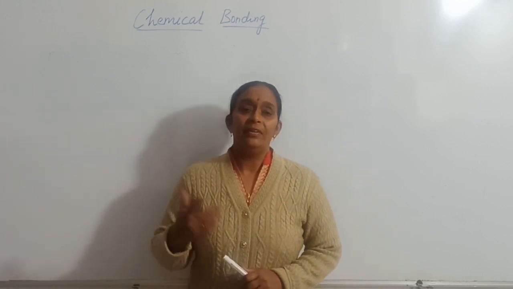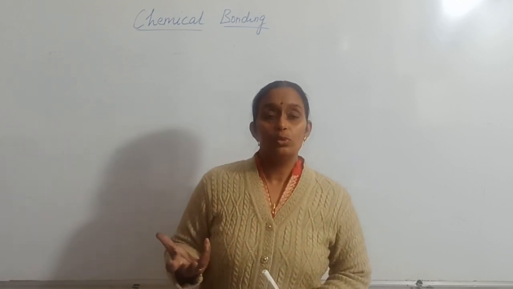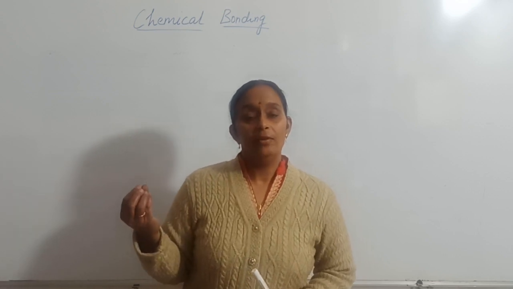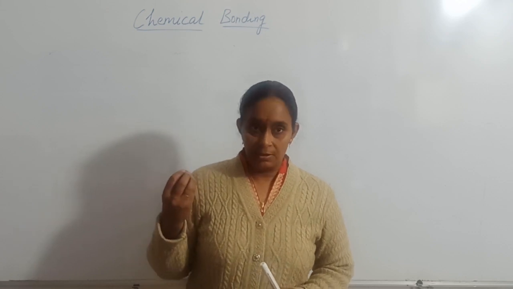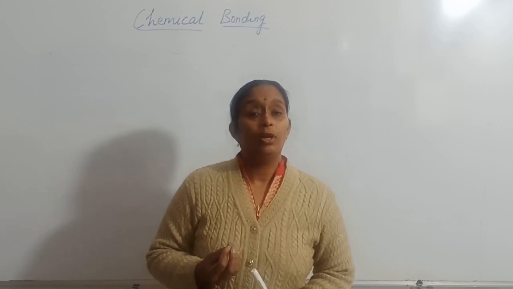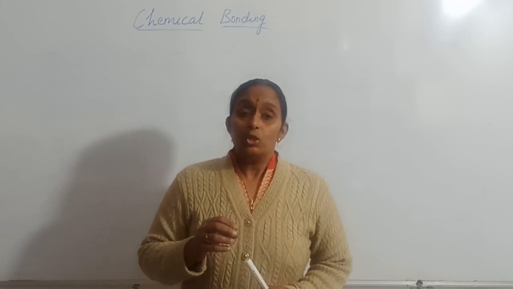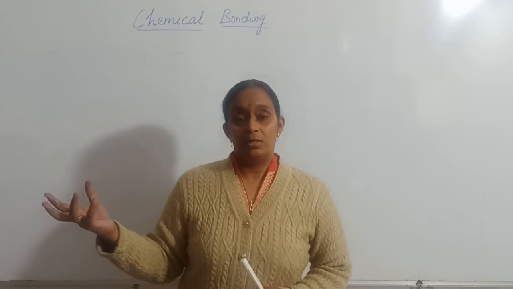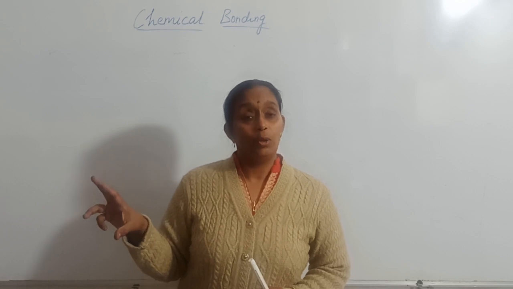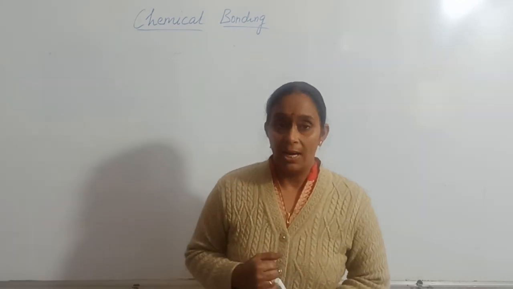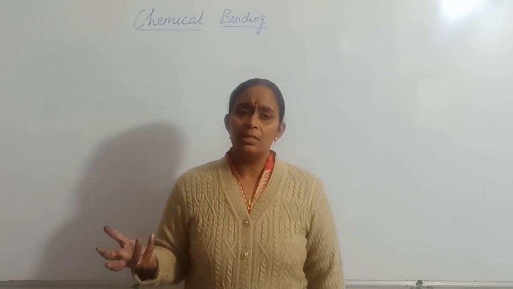So children, you very well know what noble gases are. I have told you noble gases are those elements which have their outermost shell complete, their electronic configuration is satisfied, or they have a stable electronic configuration, or you can say their duplet or octet is complete. The atoms of other elements, except these noble gases, which do not have a stable electronic configuration, are known as unstable atoms. These unstable atoms always have a tendency to become stable.